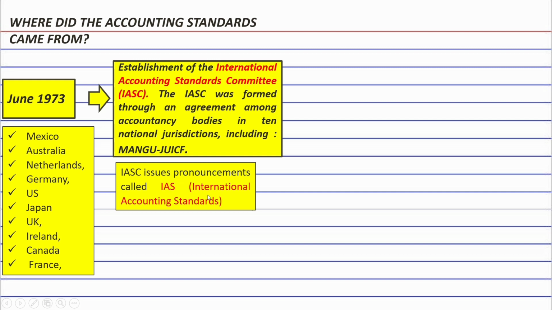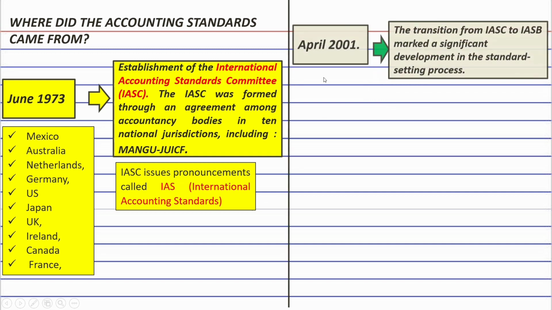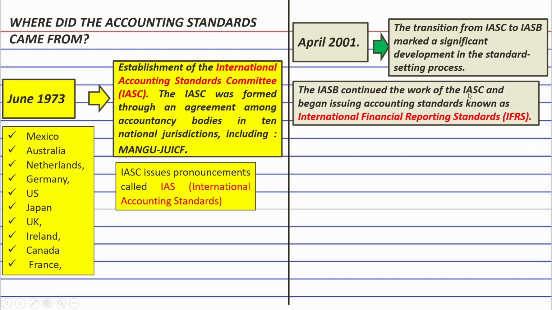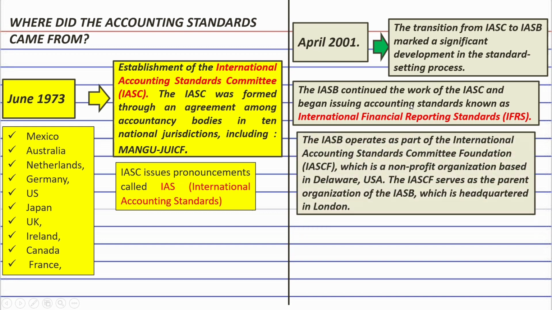However, the IASC was later replaced by the International Accounting Standards Board, IASB, in April 2001. The transition from IASC to IASB marked a significant development in the standard-setting process. The IASB continued the work of the IASC and began issuing accounting standards known as International Financial Reporting Standards, IFRS. While not all pronouncements of the IASB are labeled as IFRS, they have adopted the existing IAS and continue to develop new standards, gradually replacing the older IAS.